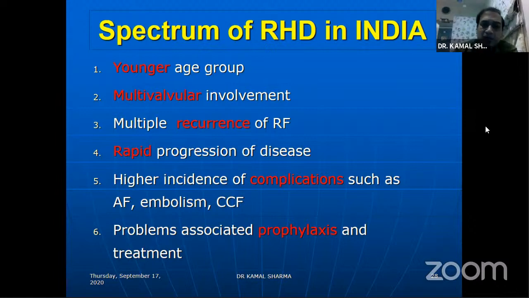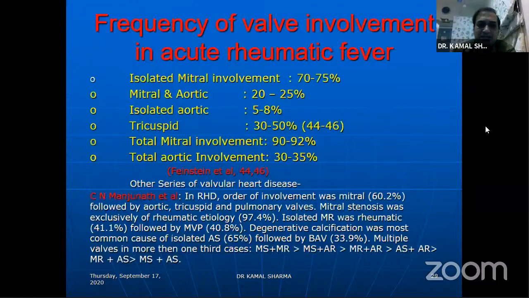First, our patients are younger compared to most of the series. Most of our patients will have multivalvular disease, will have multiple recurrences, rapid progression, high incidence of complications like AF, embolism, CCF, or problems associated with prophylaxis and treatment, which is again an issue in our part of the world. If you look at what frequency they are involved, even if you're bluffing you are more likely to be right that this is a mitral valve disease. The likelihood is 75%. So 3/4 of them will have isolated mitral, and mitral plus aortic will be another 20 to 25%.